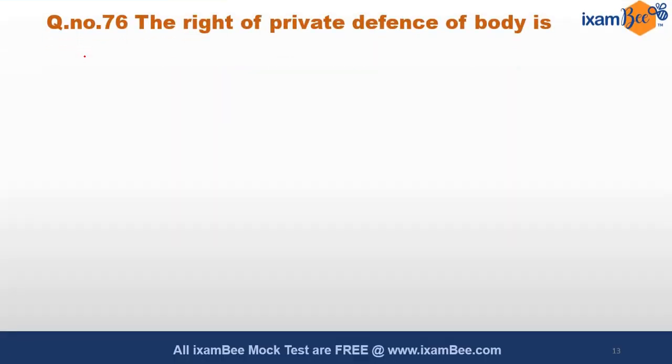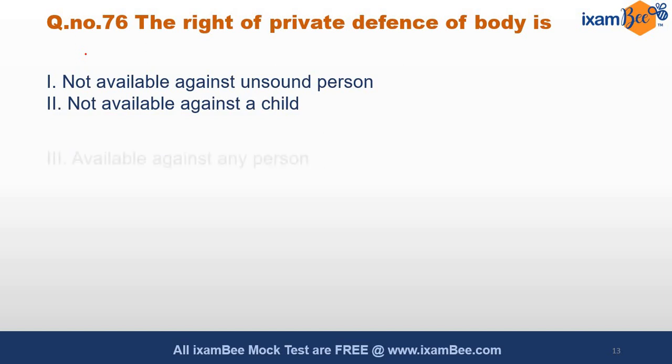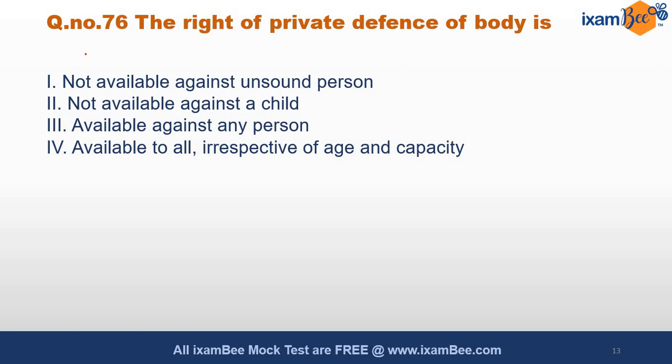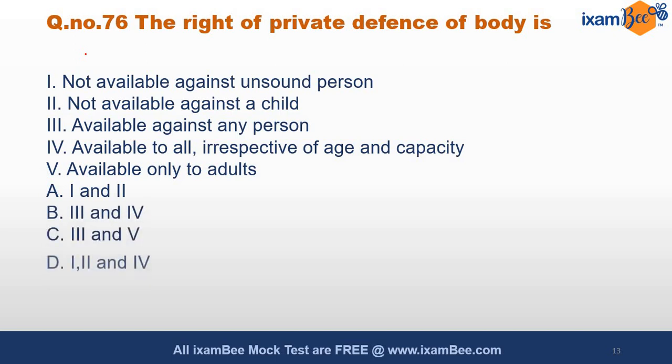Question number 76. The right of private defense of body is not available against a sound person, not available against a child, available against any person, available to all irrespective of age and capacity. Now these are some statements available only to adults. Now these are some statements, and इन statements के basis पे आपको options दिए गए हैं. ऐसे भी questions कई बार पूछे जाते हैं and आपको बहुत keenly ये क्वेश्चंस को सॉल्व करना होता है, क्योंकि कई बार आप कंफ्यूज हो जाते हो स्टेटमेंट्स और ऑप्शंस में. वो नहीं होना चाहिए.